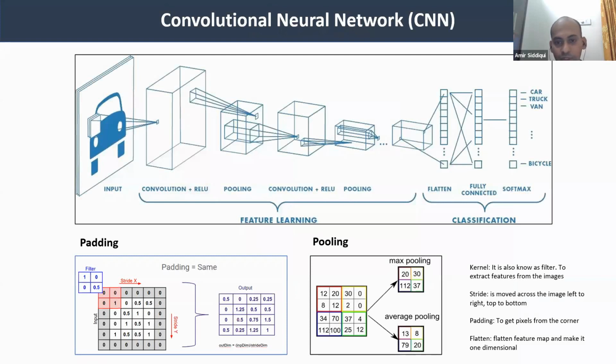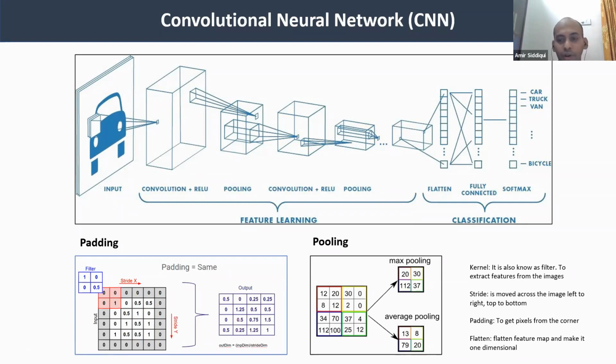Next, we are going to see what is a convolutional neural network, because whenever we are working on an image segmentation problem, it always involves CNN, and it is good to have a basic idea of CNN. So this is the architecture of CNN. We have the input image, then we perform some steps like convolution, plus we apply the activation function, that is ReLU, then pooling, then we again apply convolution and pooling, and then we have flatten, fully connected layer and softmax. The question is, why do we need CNN in the first place?